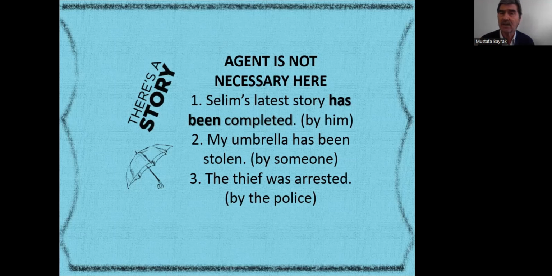Action is not necessary here. Let's pay attention to the three sentences. Sentence one, Selim's latest story has been completed. There is no need to say by Selim, by him, because it is very clear that Selim's latest story has been completed. So it has a connection with the present, has just been completed.